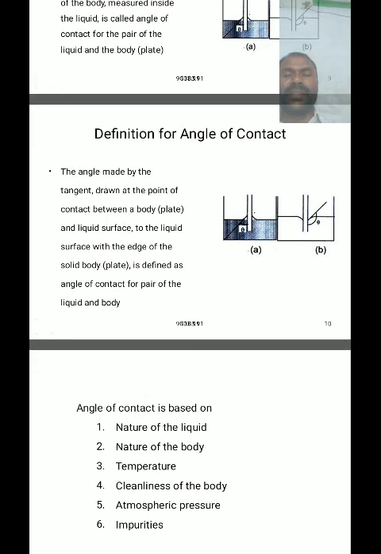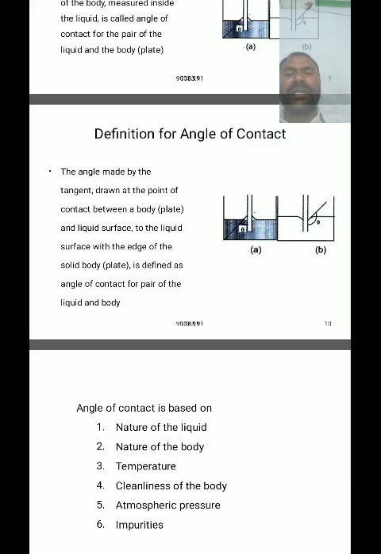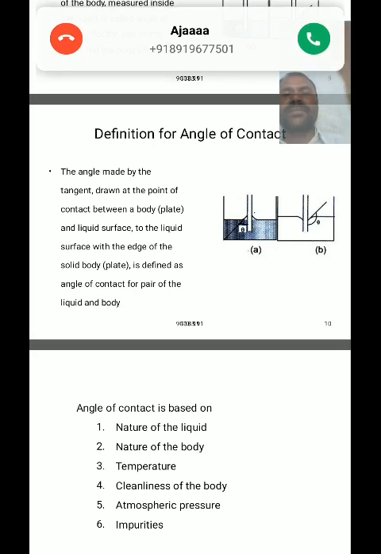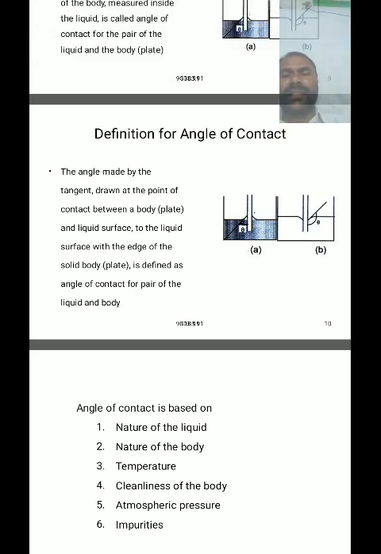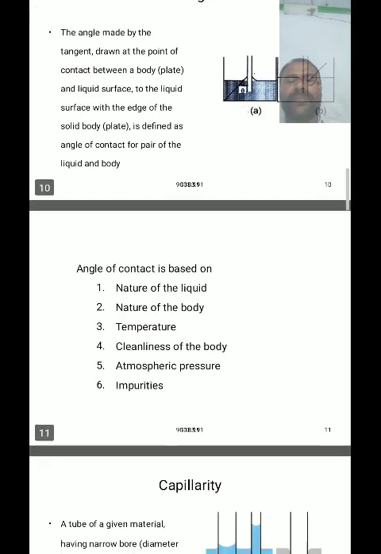It is a statement, just be clear on that. The angle made by the tangent drawn at the point of contact between the body, that is the glass plate, and the liquid, to the liquid surface with the edge of the solid body plate is defined as the angle of contact.